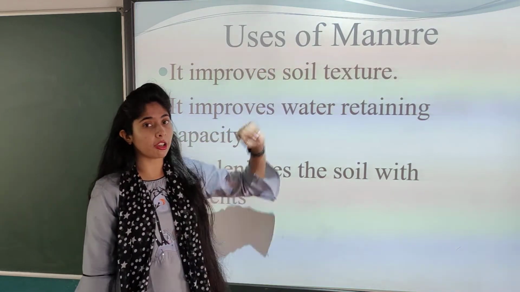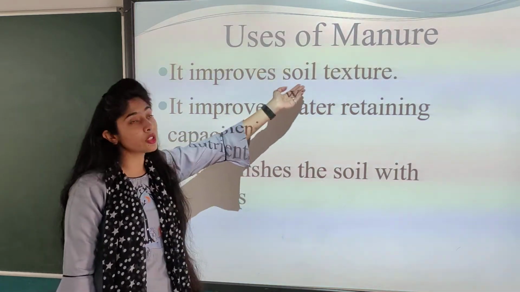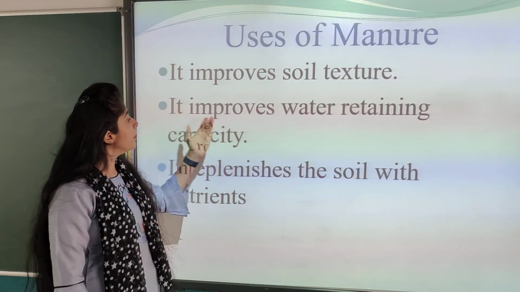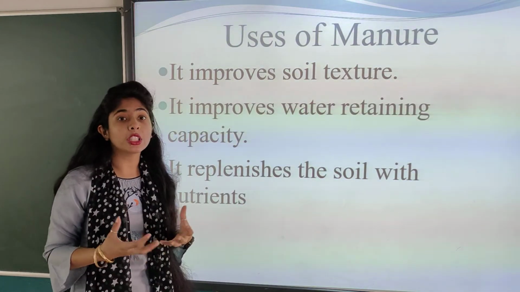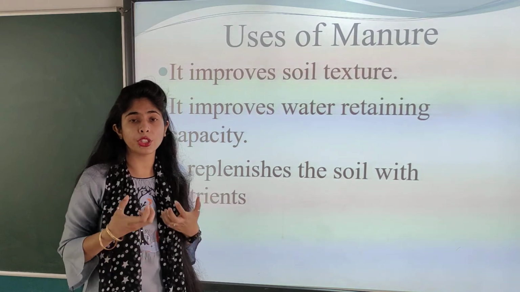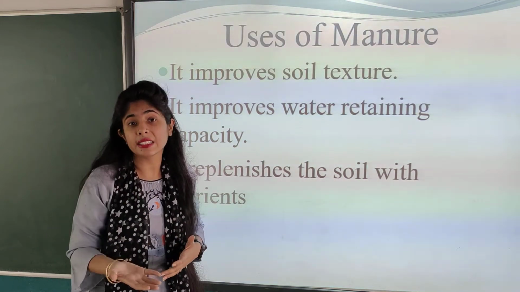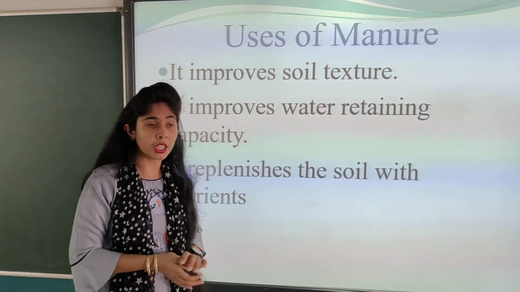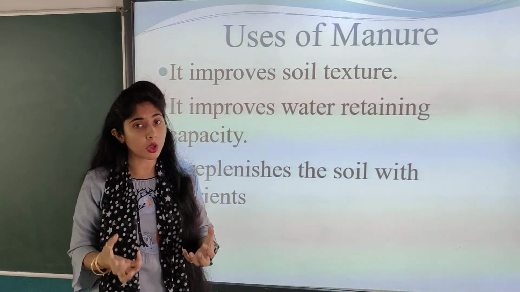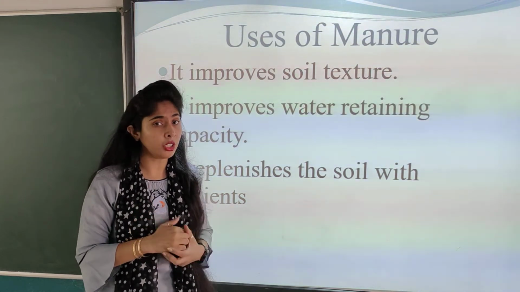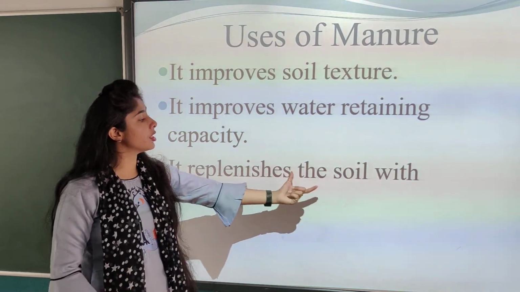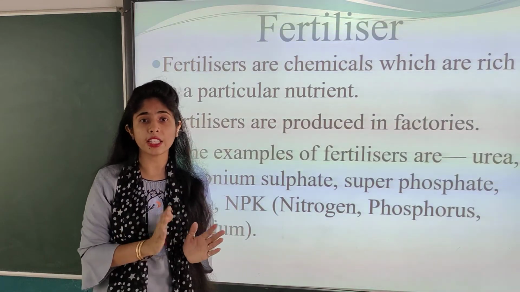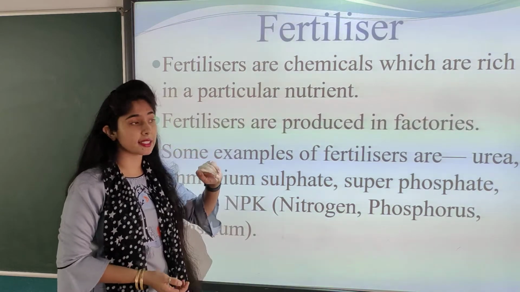Now, what are the uses of manure? Let us see. It improves the soil texture, meaning its appearance, the soil color. It improves water retaining capacity. The water capacity the soil has gets increased by using manure. Whereas using fertilizer will be very dangerous, it will spoil the soil and the water holding capacity will also not be good. It replenishes the soil with nutrients. Now, we have seen the uses of manure. Now let us see what fertilizers are.